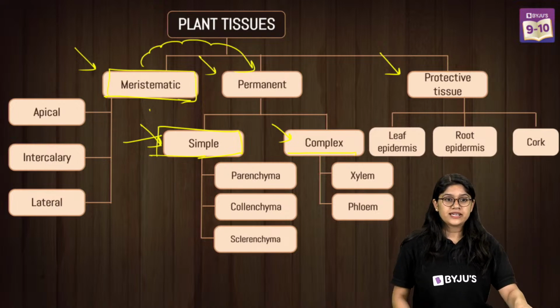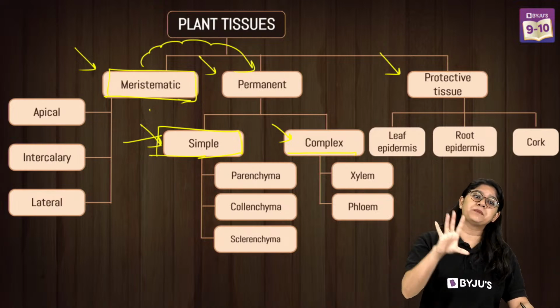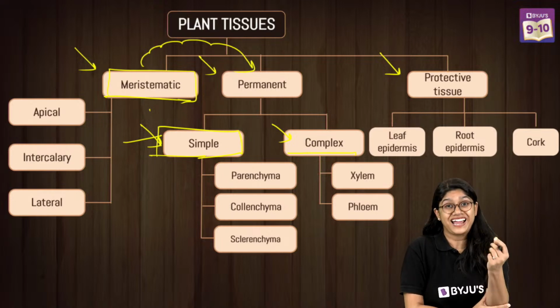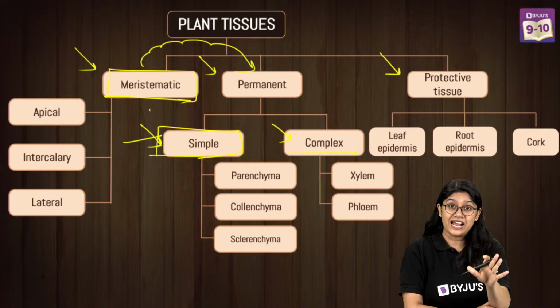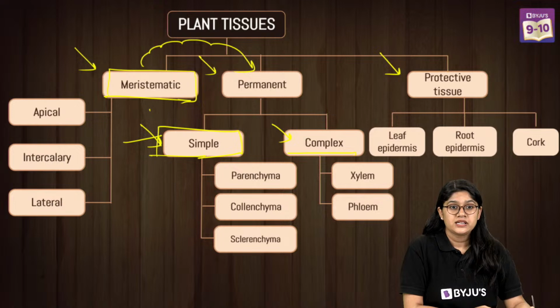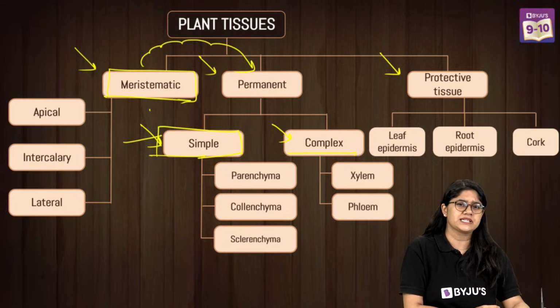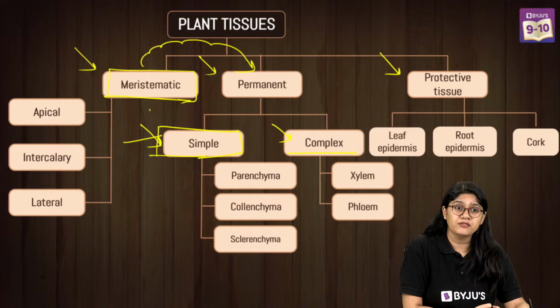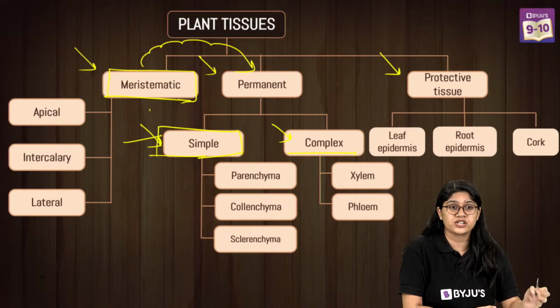Yes, Divyang, we have already studied that part. Lateral meristem is definitely a very important type of meristematic tissue, and lateral meristem helps in increasing the growth of a plant. Yes, fiber and sclereid are the two different types of sclerenchyma that we have. We don't have that much detail in CBSE. Very good. Thank you, Ridham, for helping your friends out here.